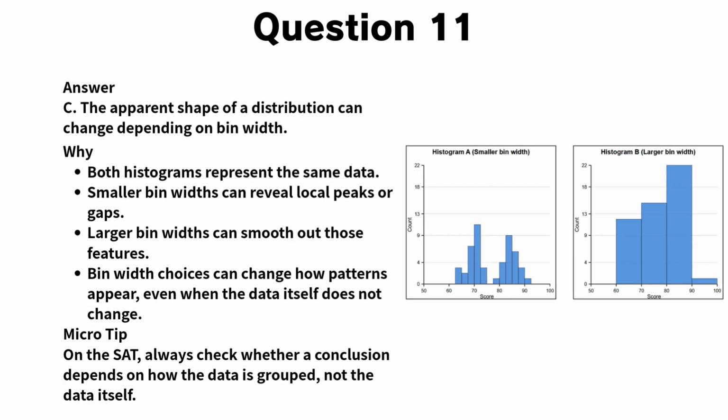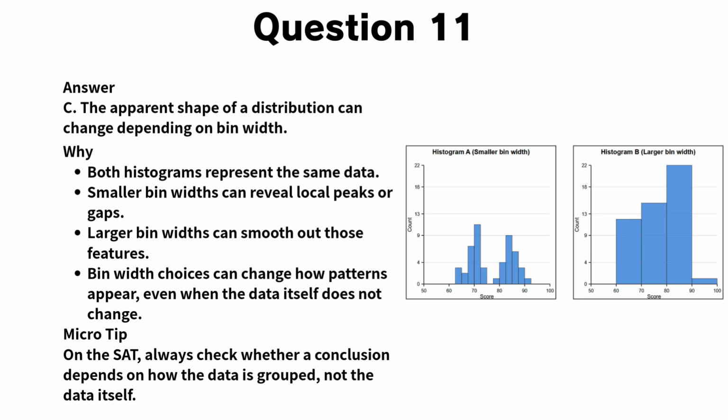Let's go over question 11. The correct answer is C. Even though the two histograms look different, they are built from the same underlying data. The only difference is the bin width. When smaller bin widths are used, the histogram can show more detail. This may reveal multiple peaks or gaps, which can make the distribution appear bimodal. When larger bin widths are used, those details are grouped together. As a result, the distribution may appear smoother and show only one peak.